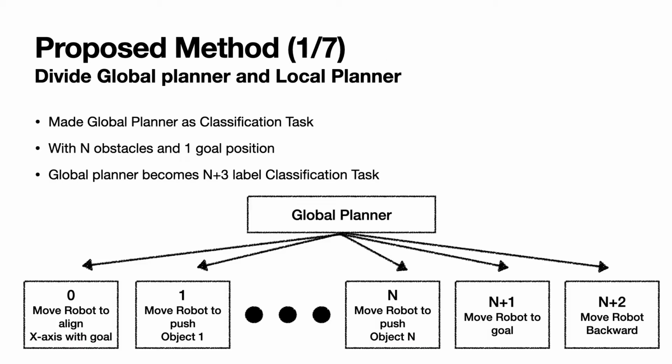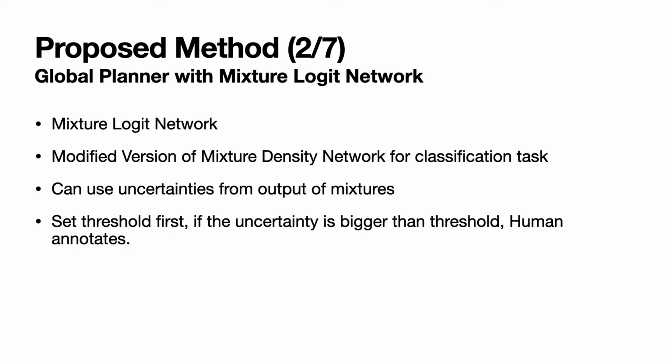To solve this task, I first divided it into a high-level global planner and a low-level local planner. With n obstacles, I made the global planner an n+3 label classification task. Each option is as seen down here, and I will come back to this later. As the global planner, I trained a mixture logic network.